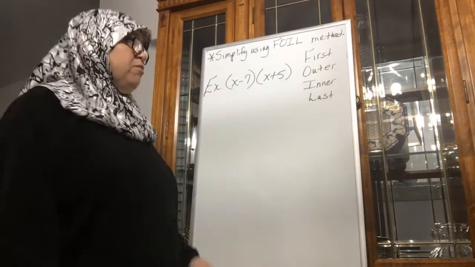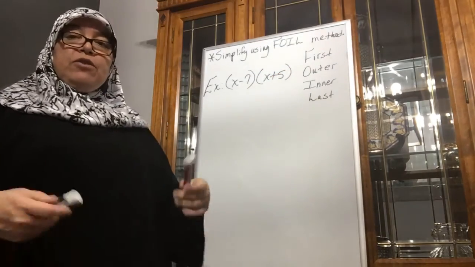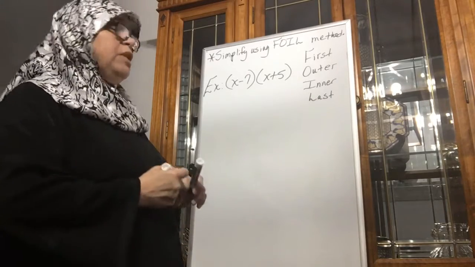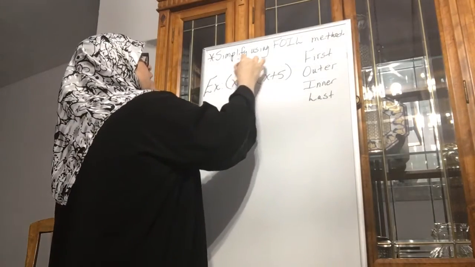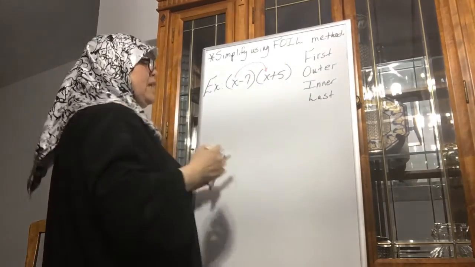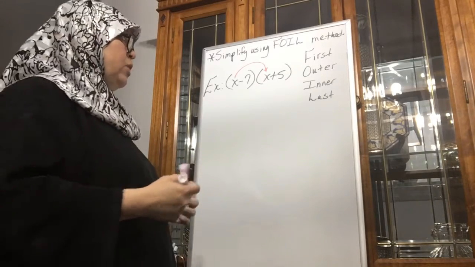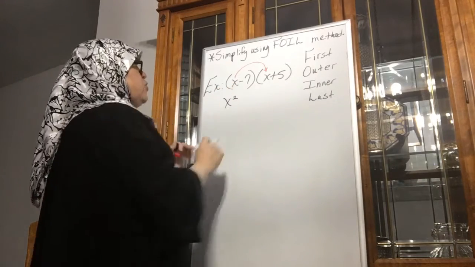So the first thing, FOIL: you have the F, which means first. First means the first terms in the expression. So what you need to do is multiply those first two terms. First of all, x times x. Those are the first terms in the parentheses. So what is x times x? It's going to be x squared.